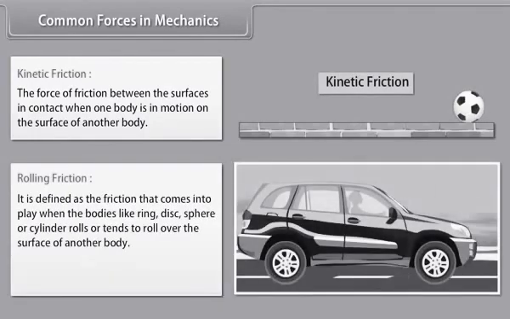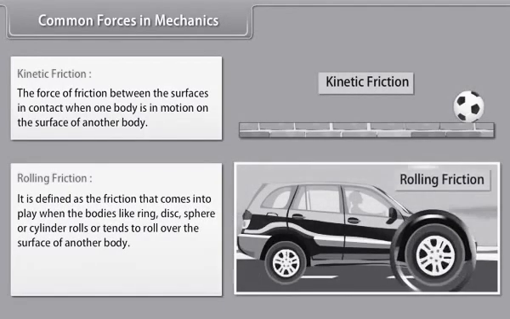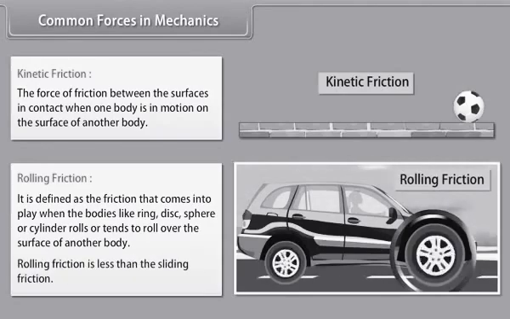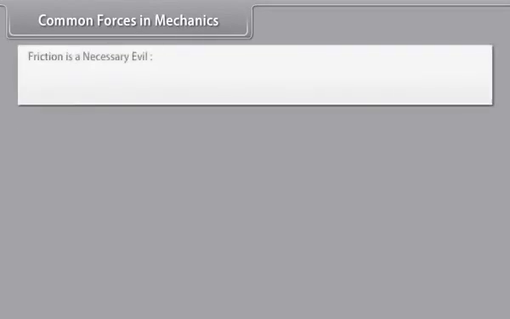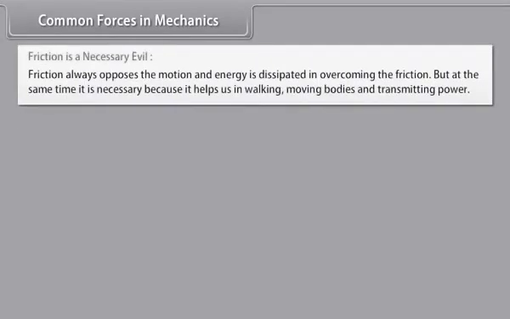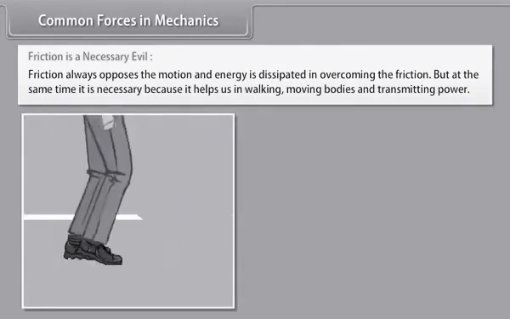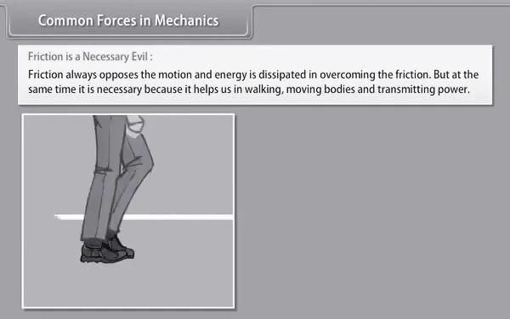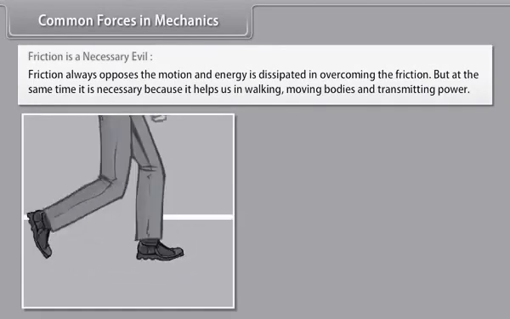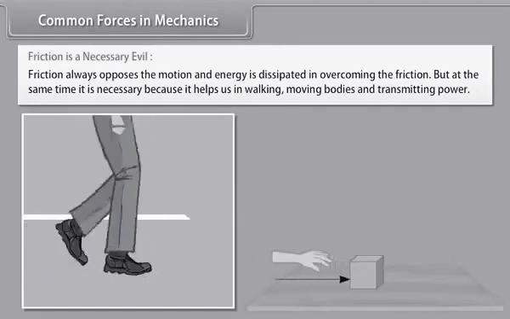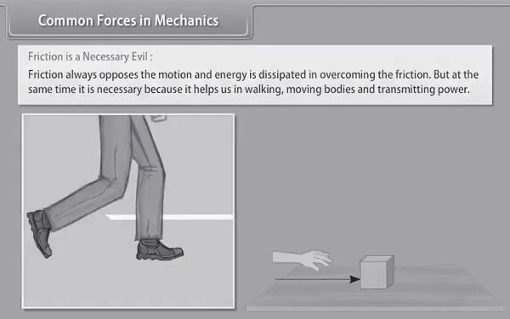Rolling friction. It is defined as the friction that comes into play when bodies like ring, disc, sphere, or cylinder roll or tend to roll over the surface of another body. Rolling friction is less than the sliding friction. Friction is a necessary evil. Friction always opposes the motion and energy is dissipated in overcoming the friction. But at the same time, it is necessary because it helps us in walking, moving bodies and transmitting power.